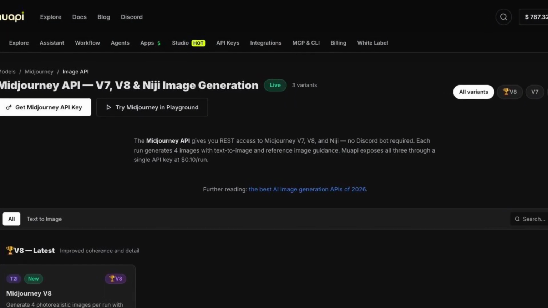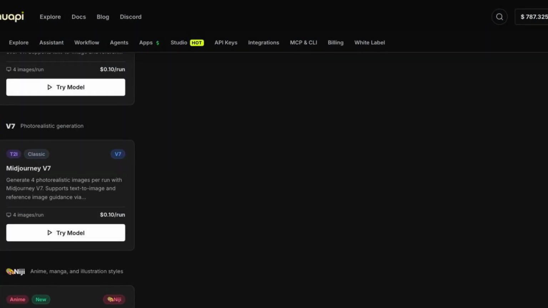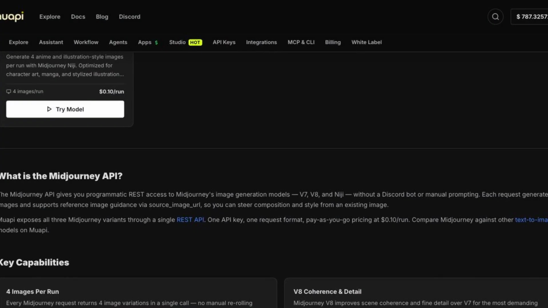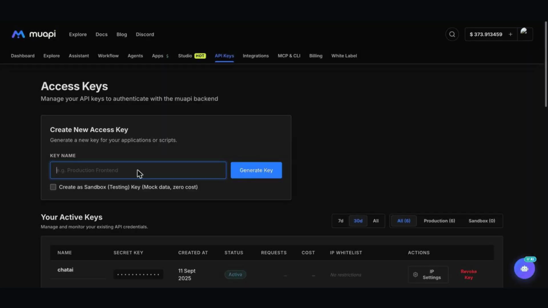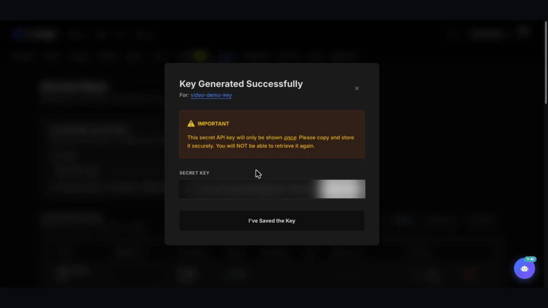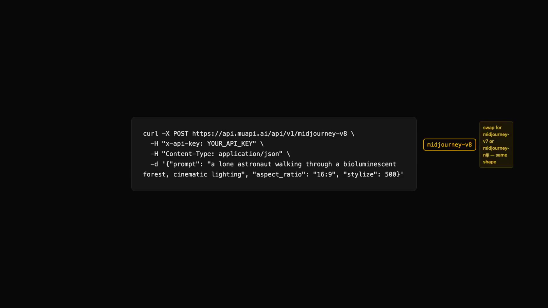Head to muapi.ai/midjourney. You'll see V8, V7, and Niji, each with its own model page and example request. Grab an API key from your dashboard's Access Keys tab. The secret only shows once, so copy it before closing the modal.